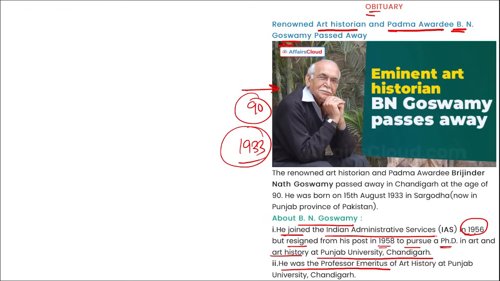He was the professor of art history at Punjab University, Chandigarh, and he recently passed away. He was a renowned historian and Padma Shri awardee. He was awarded the Padma Shri in 1998. He was awarded the Padma Bhushan in 2008 in the field of literature and education. Right?